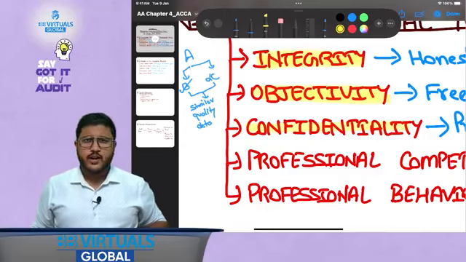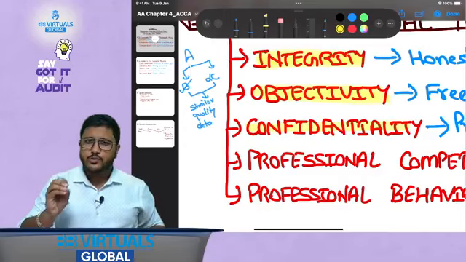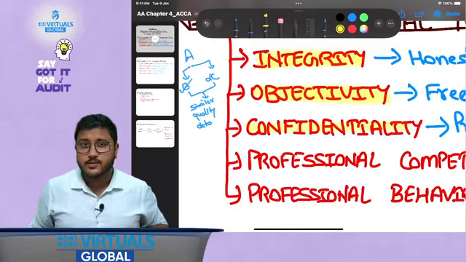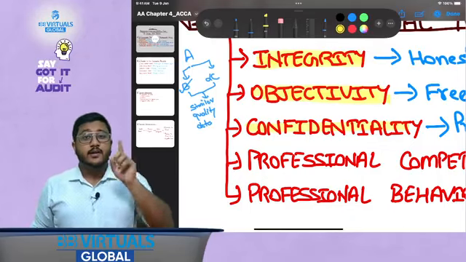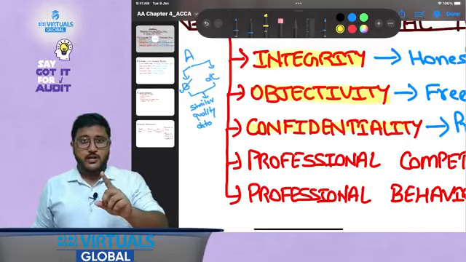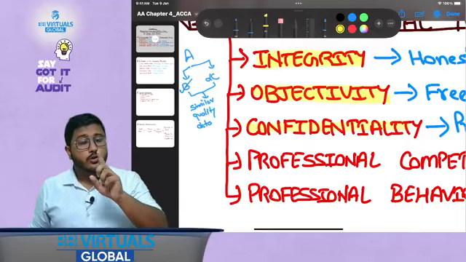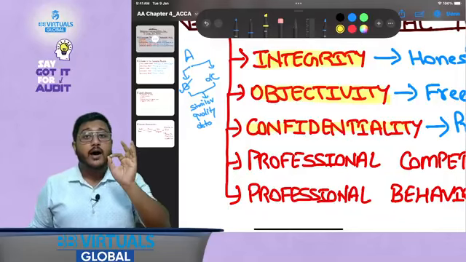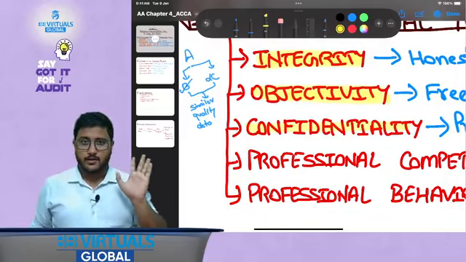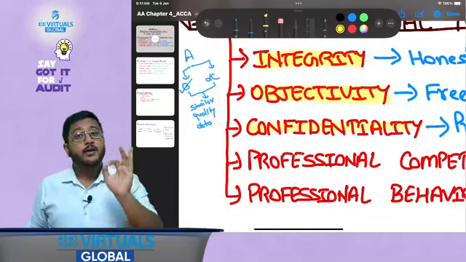A lot of students end up writing this. However, they don't score the full marks. And you know what's the reason? The reason is this is not a complete sentence. The complete sentence is that in case of confidentiality, a professional accountant should not disclose any information which they have gained as part of their professional assignment unless legally required, by law.